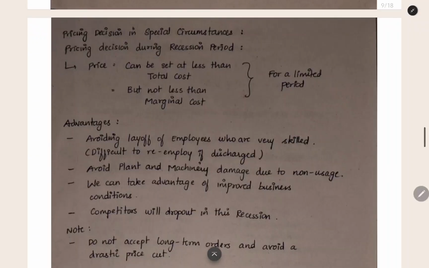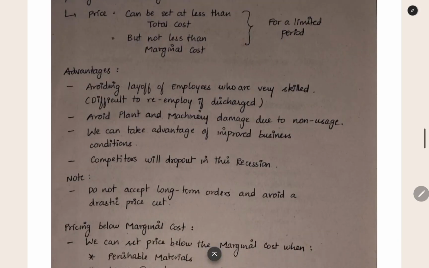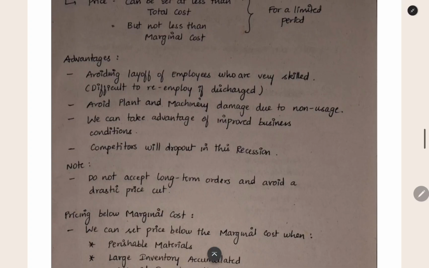The next thing is pricing in special circumstances. First thing is in recession period, we can set the price below the total cost. But the minimum cost we should recover is marginal cost. We can do this for a limited period. Minimum is marginal cost. You can keep it below the total cost. Advantage: you can avoid the layoff of employees so that you need not try to re-employ them after the recession. You can avoid the plant and machinery damage due to non-usage.